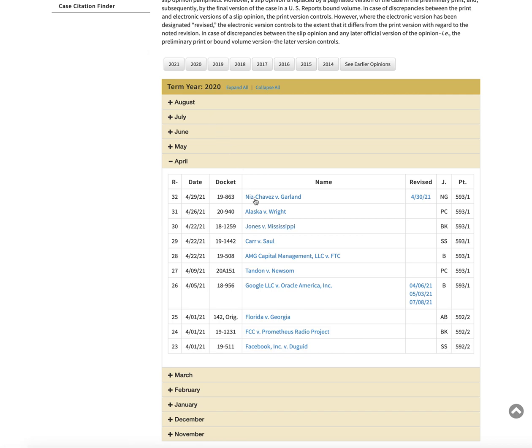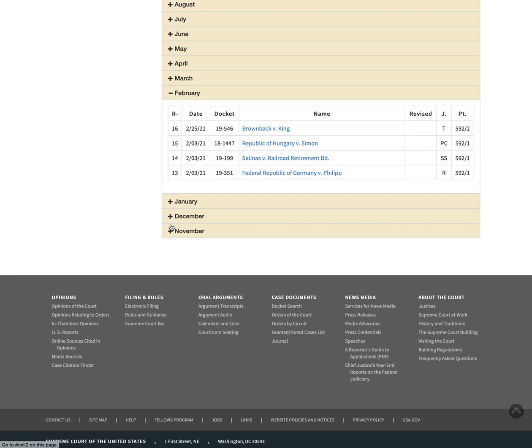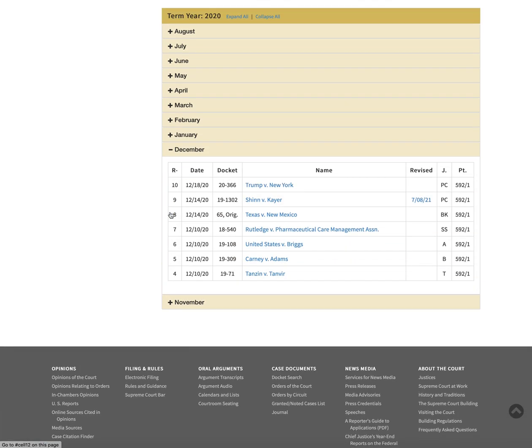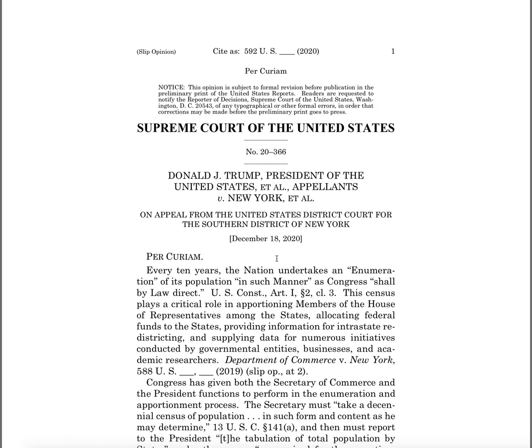Just want you to see if I click on Jones versus Mississippi, and then let's look for another one. So we're looking for a state and a private individual. A state and a private individual. We're going to ignore Trump versus New York. I think this is going to be election related. I don't think this is going to involve a constitutional issue.